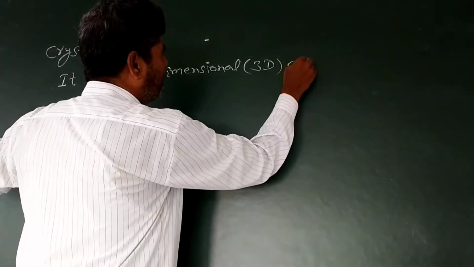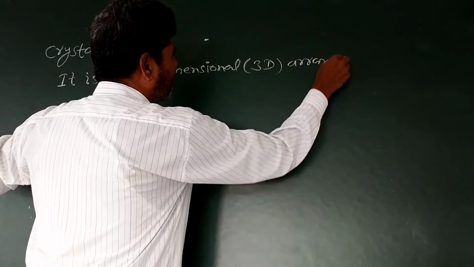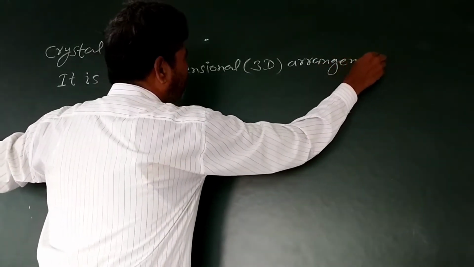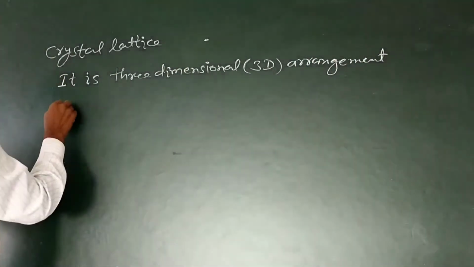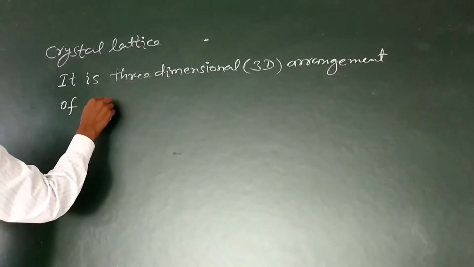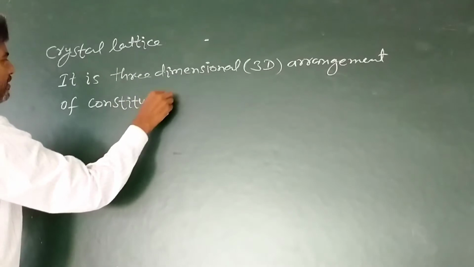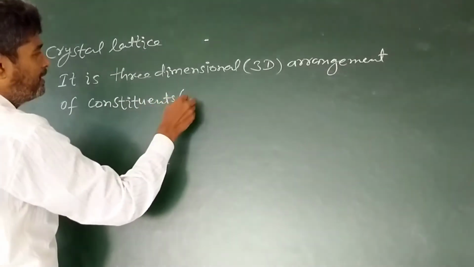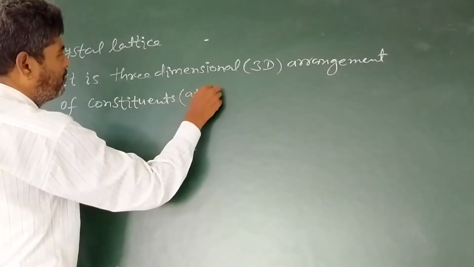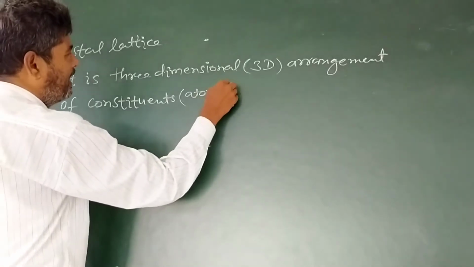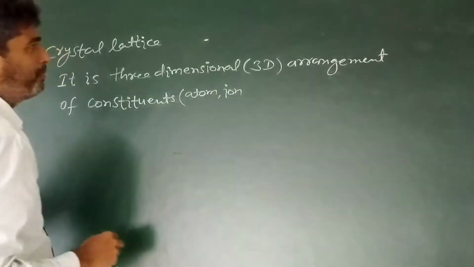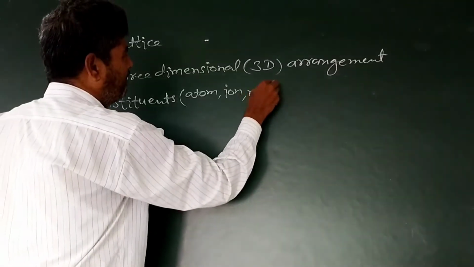A three-dimensional arrangement of constituents. Constituents may be atoms for a covalent solid, or ions for an electrovalent solid, or molecules for a molecular solid.